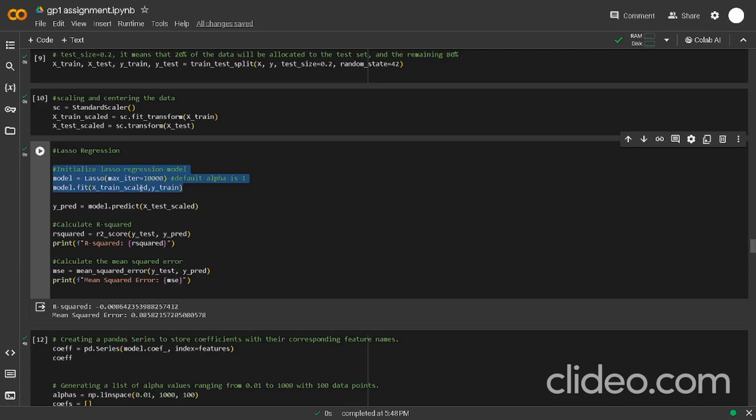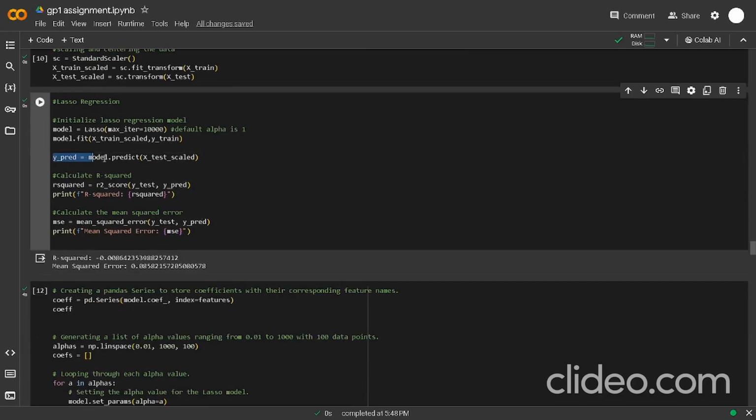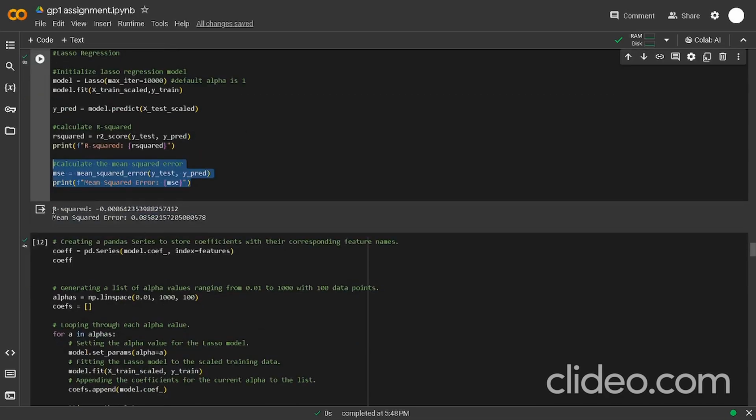We are using max iteration 10,000, which means the maximum number of iterations for the optimization algorithm to converge. Then we train the model, we fit the model. Now we do the model prediction and we calculate the R squared and the MSE. So this is the value of the model.